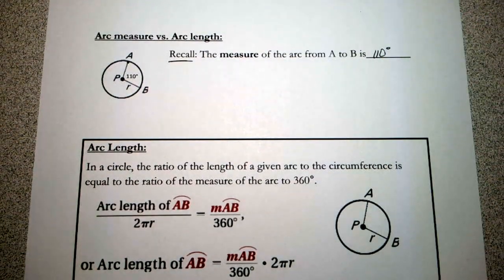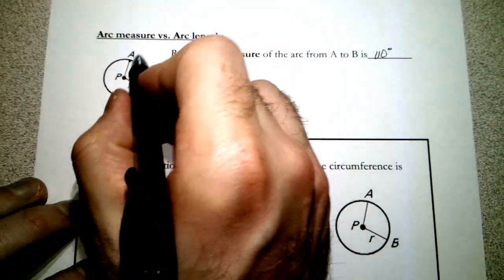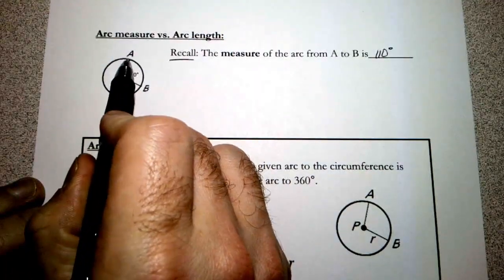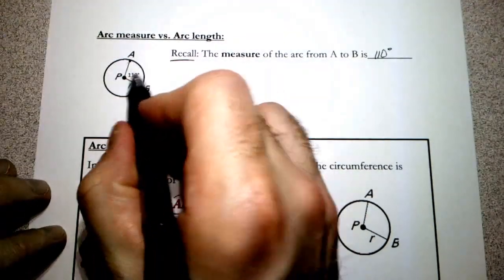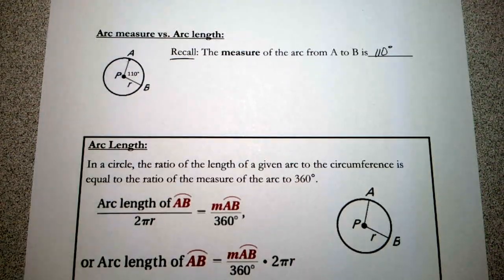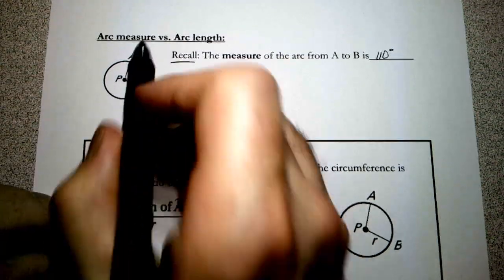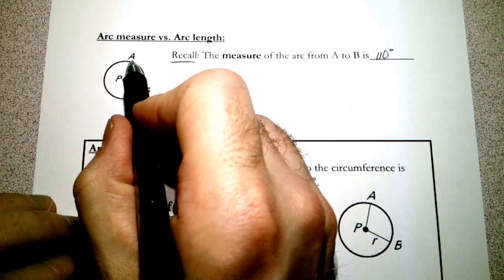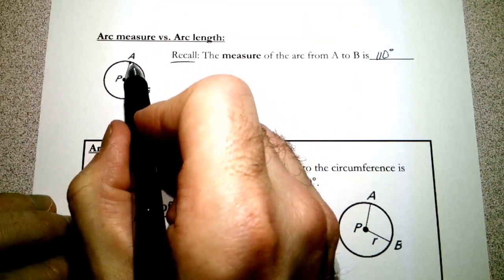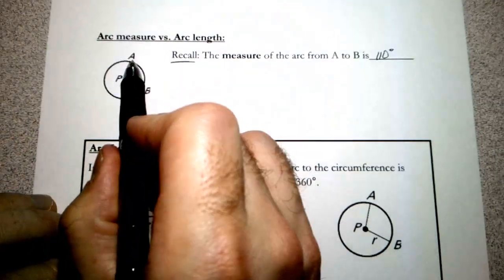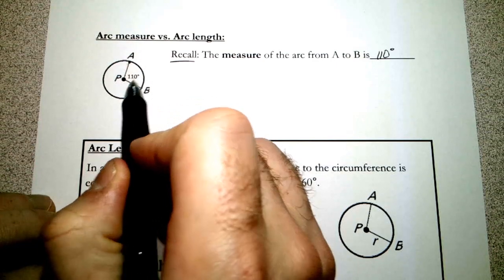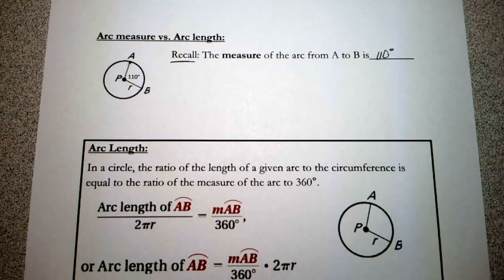That's all well and good, but that's not interesting. If I wanted to know how far I've walked around the circle, if I go from A to B, this will not tell you that. That just simply tells you the measure of this angle, which is how we defined it. So arc measure is the measure of this arc in angles, right? Like we talked about, this arc measure is the same as this angle. Arc length is going to be literally how far from here to here it is if I walked across that circle. And so we're going to find the formula to find that piece of information today, okay?